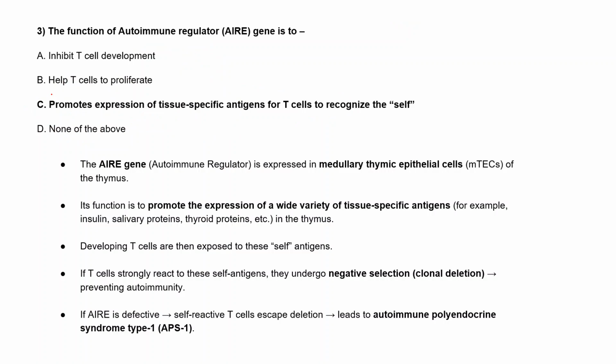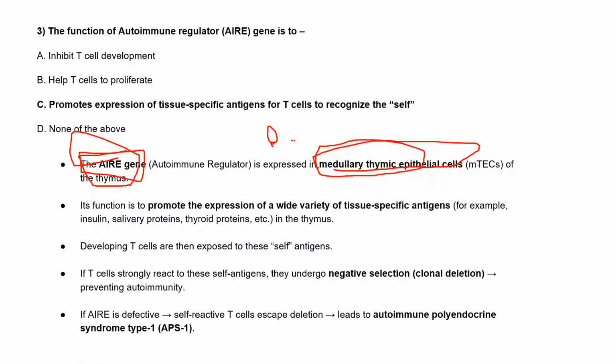So what is this AIRE gene? This AIRE gene, autoimmune regulator, is mostly expressed in the medullary thymic epithelial cells. We know that the cortex and medulla are there, right? So it is present inside the medullary thymic epithelial cells in the thymus. What its function is, it promotes the expression of a wide variety of tissue specific antigens like insulin, salivary proteins, thyroid proteins, different tissue specific antigens.